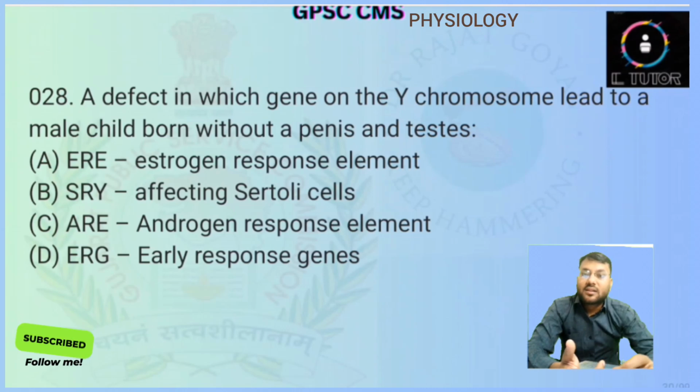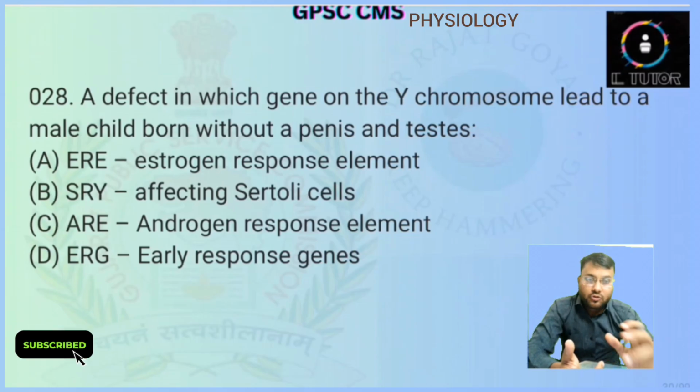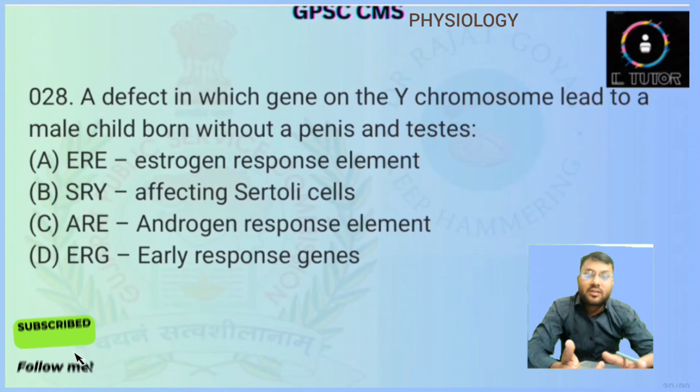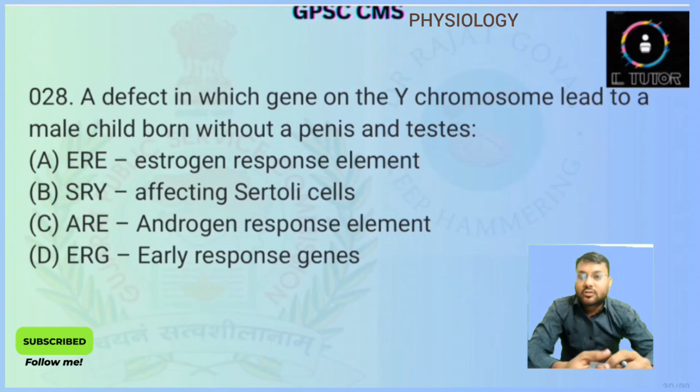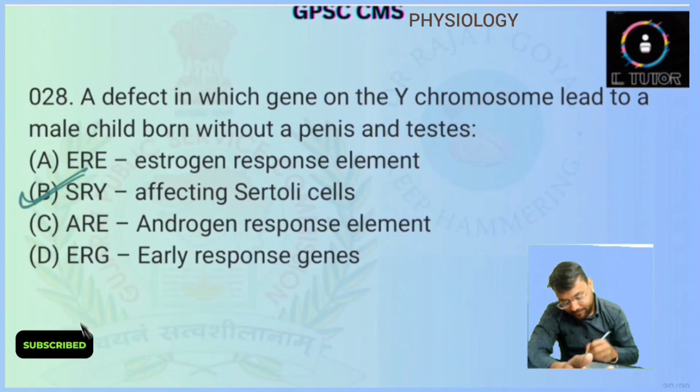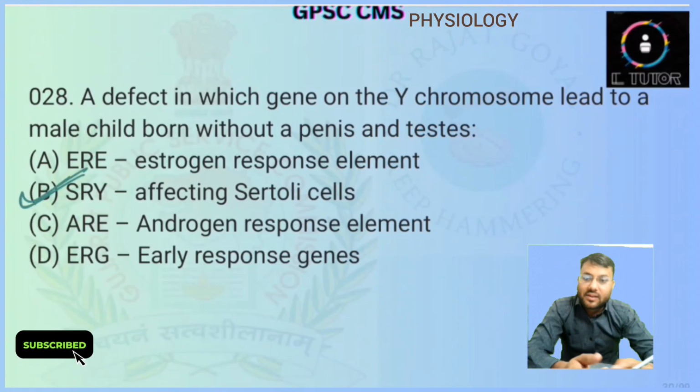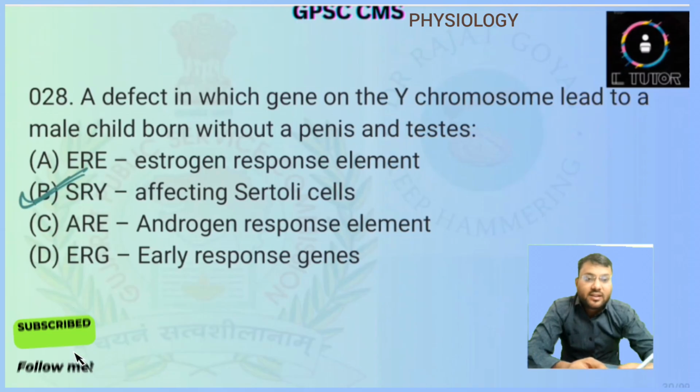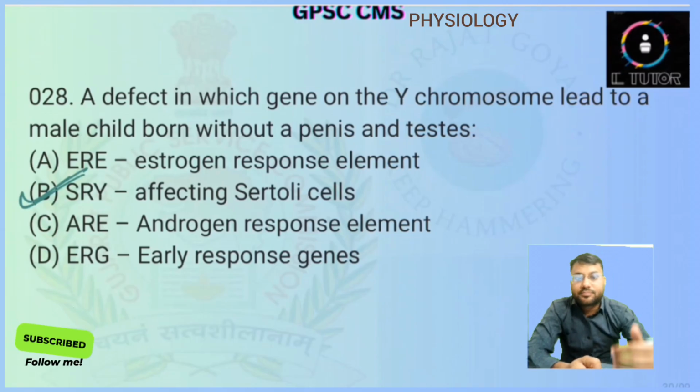It generally has effects on the Sertoli cell. So proper stimulus will not be given to the Sertoli cell, which will lead to the male child without the penis and the testes. So here answer will be SRY gene. What is the SRY gene? SRY gene is the sex determining region on the Y chromosome.